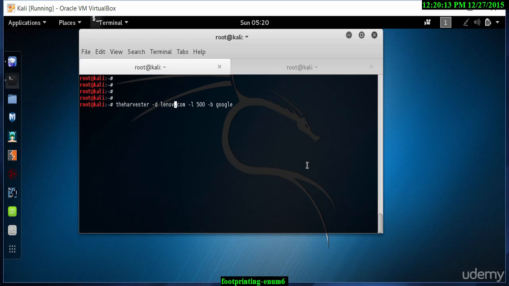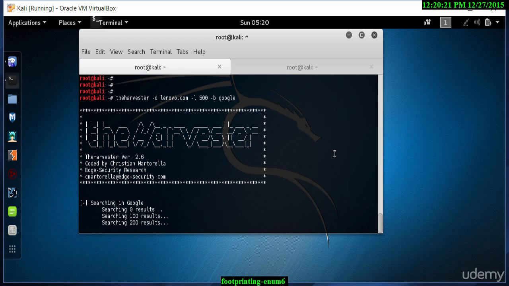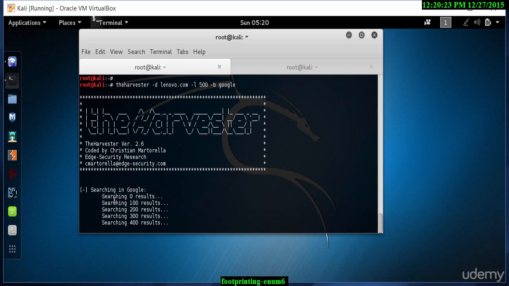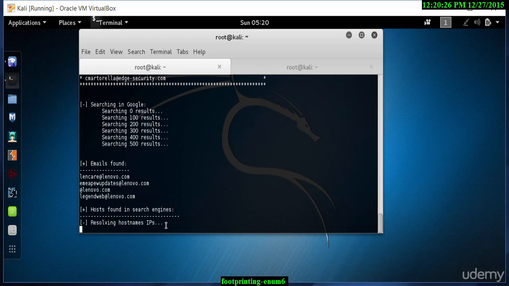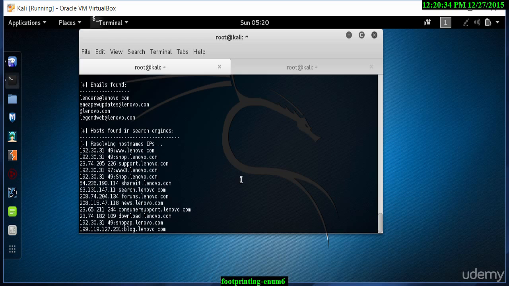Let's use the harvester on lenovo.com and let's see what results it gives us. It's searching Google right now, and let's see if it does give us the results that we like. As you will see here, it's found some email addresses which we can later use for exploit attacks.